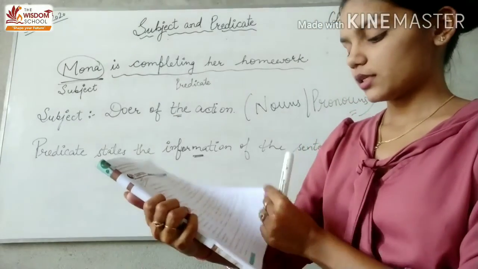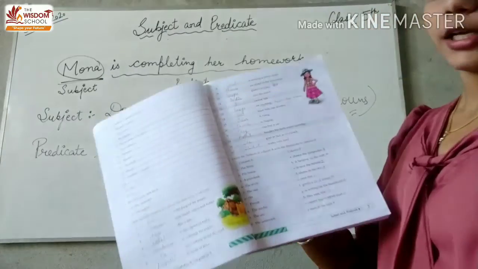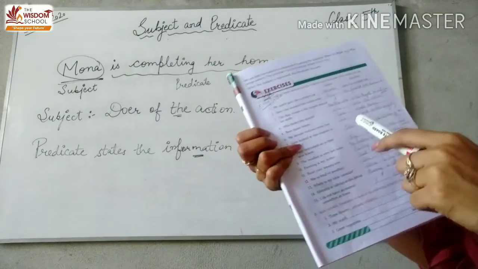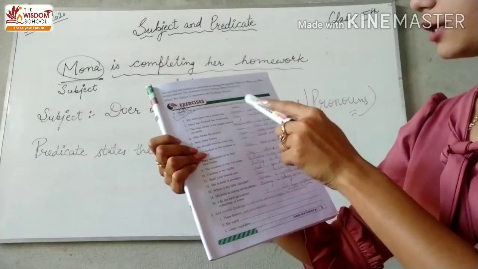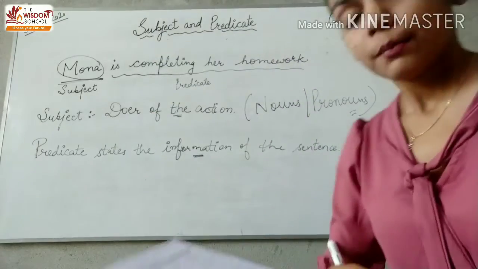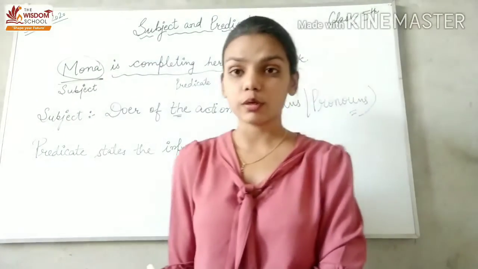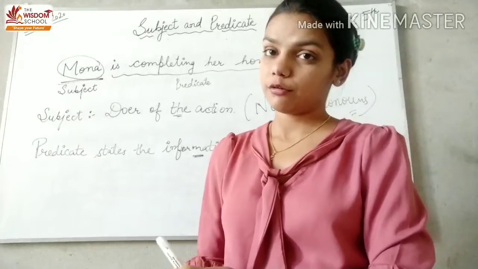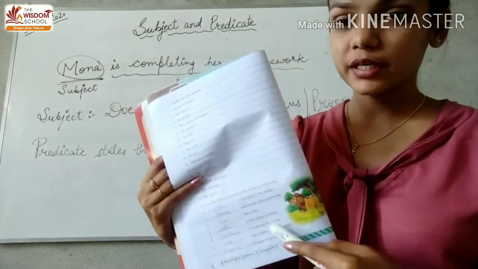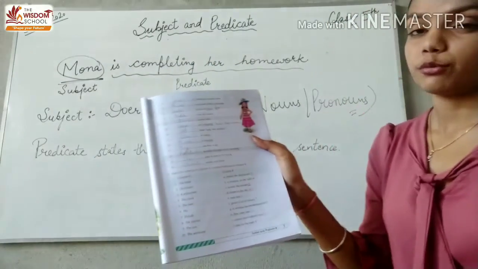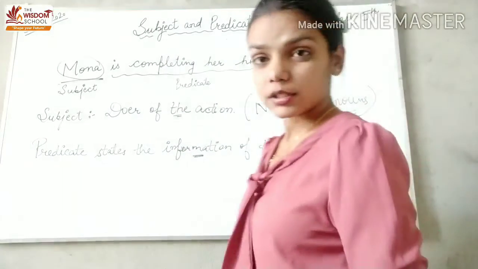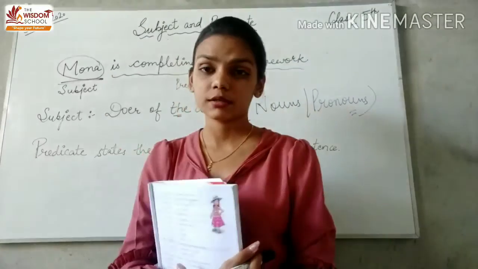So do this exercise. Exercise A, B, C and D. What you have to do in exercise A is divide the sentence into two parts, subject and predicate. In exercise B, subjects are given and you have to place a predicate. You have to add a few words to complete the sentence and make it meaningful. In exercise C, you have to add a subject to the predicate. Predicate के साथ subject add करना है. And in D, you have to match subject and predicate in a proper order. Clear? Is it clear to all? Subjects, predicate सबको समझ आ गए?